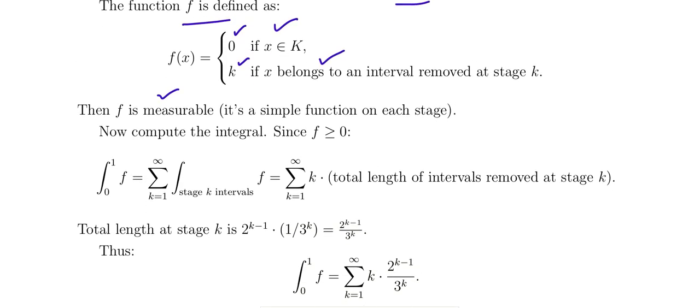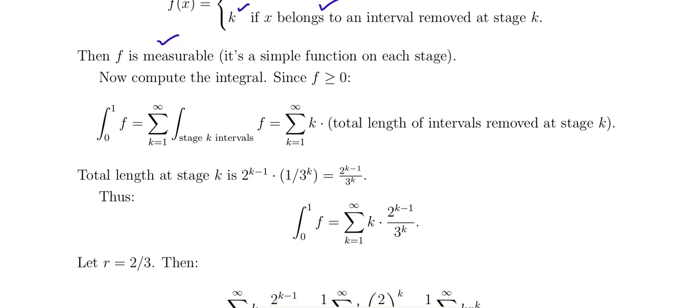Since f is greater than or equal to 0, the integral from 0 to 1 of f is the summation for k equal to 1 to infinity of the integral over the stage k intervals of f. That is the summation of k times the total length of the intervals removed at stage k. The total length at stage k is 2 power k minus 1 into 1 by 3 power k.